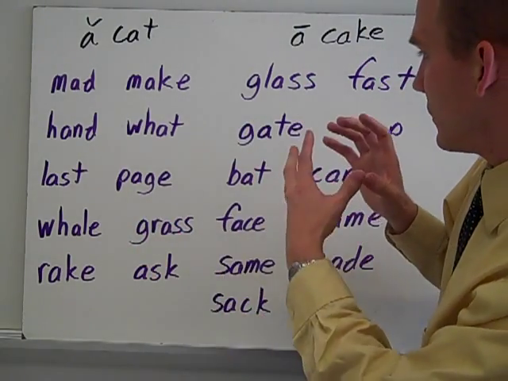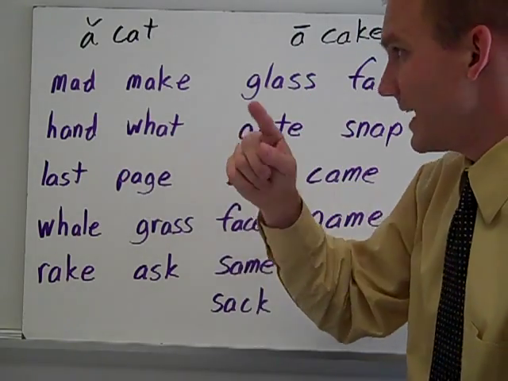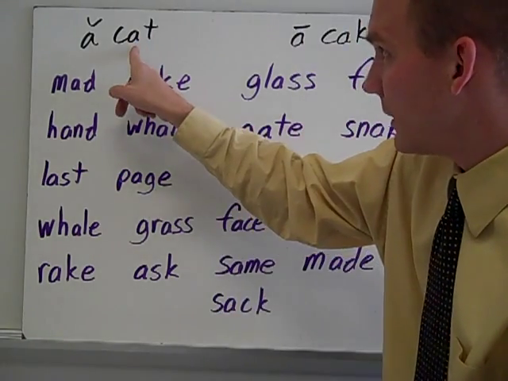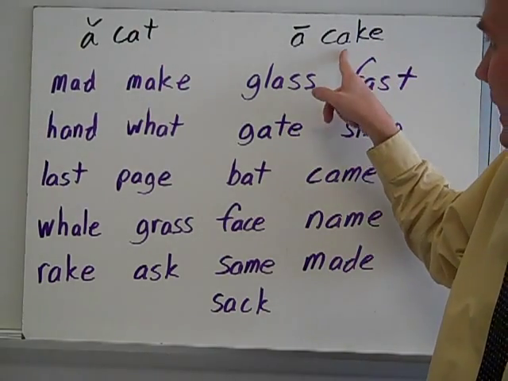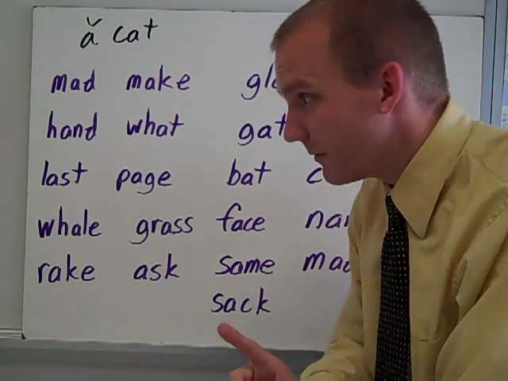Look at these words. What do they all have in common? Well, I see they all have an A, but the A makes a different sound. It either says a like cat or a like cake. And there's one word that doesn't do either one of those.